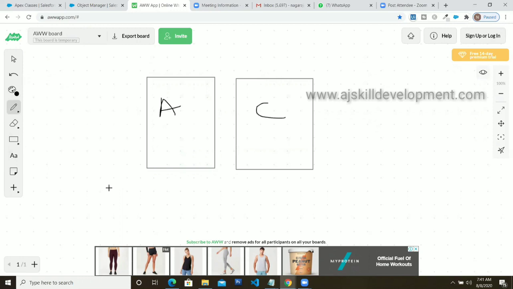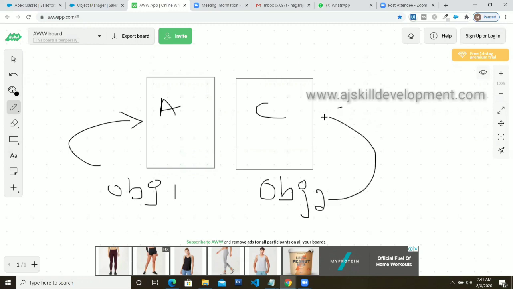In that scenario, you will create one class for the account object and another class for the contact object to store all the information. So now you have two separate classes. Class A contains all the account information, and this class contains all the contact information.